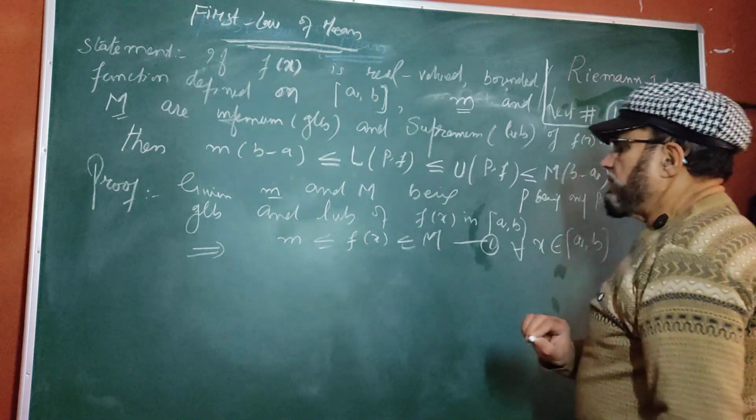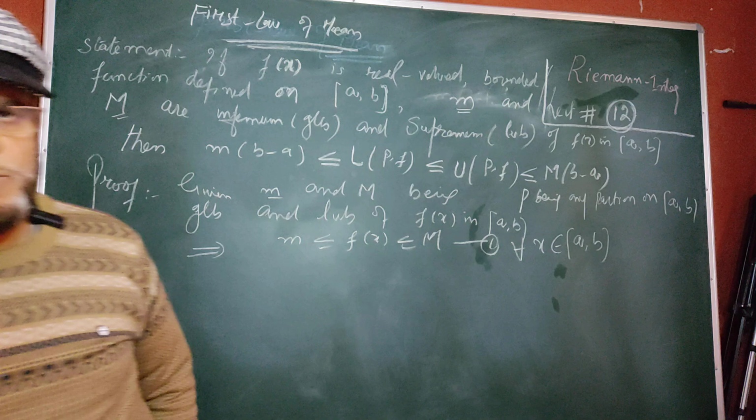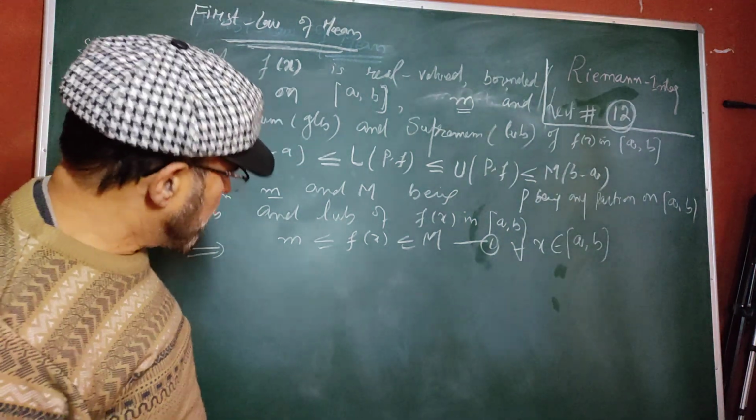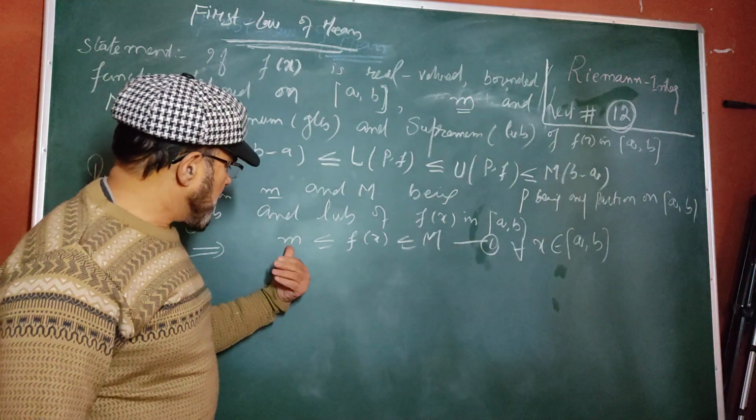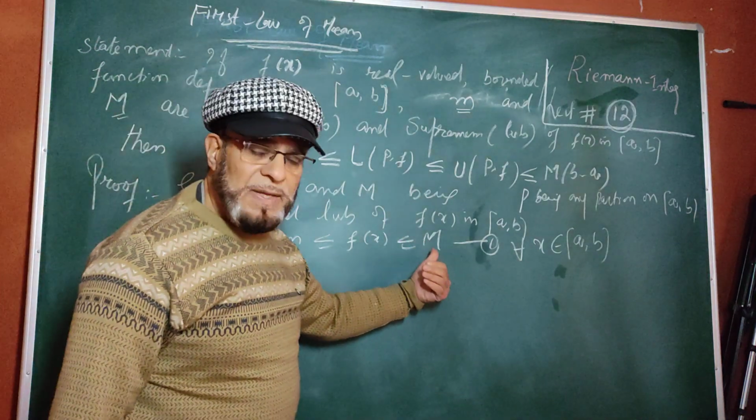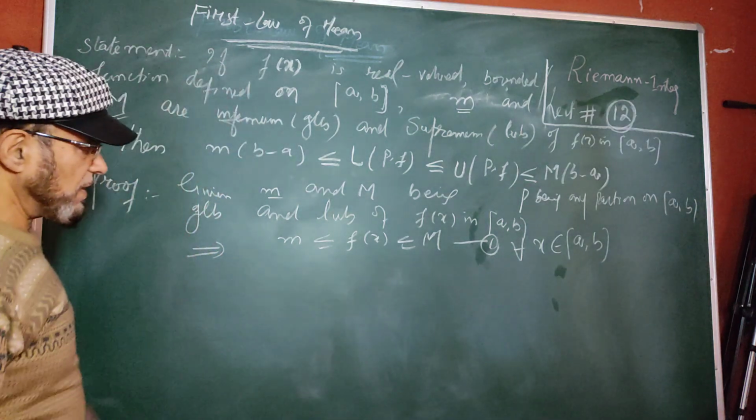Whatever value you give to x, our f(x) is caught between small m and capital M, because they are bounded. They have the LUB, GLB, lower bound, upper bound. So we take this as the GLB and this as the LUB by the given condition. This is the condition. Now we start like this.